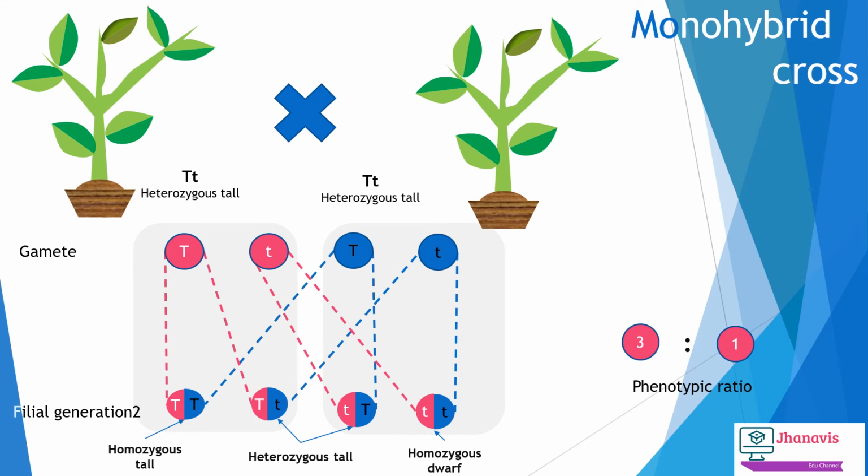That means by looking at the plant, we will distinguish only whether it is tall or dwarf. We will not be able to understand whether it is homozygous or heterozygous in this condition. So phenotypic ratio is also important when compared to the genotypic ratio.